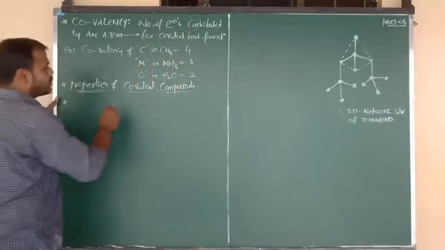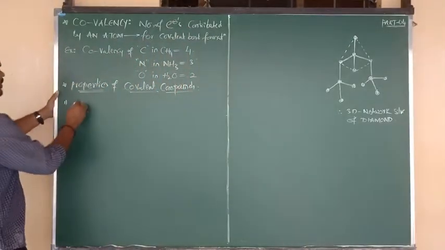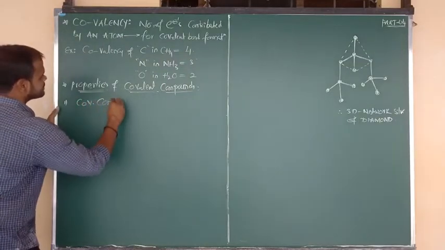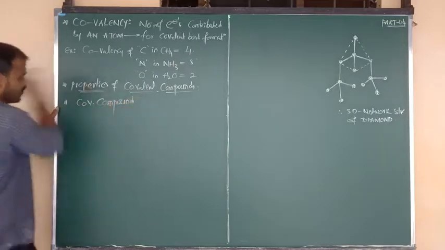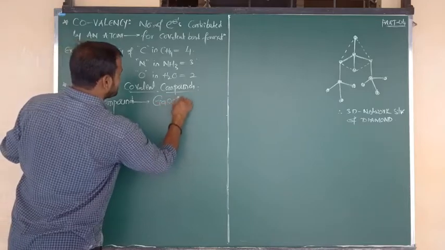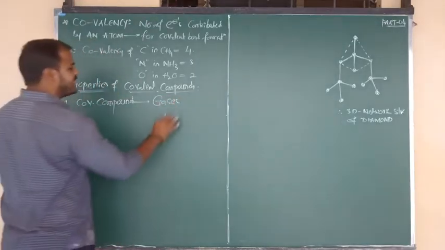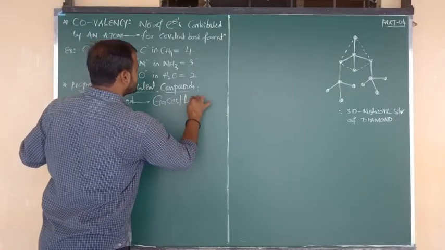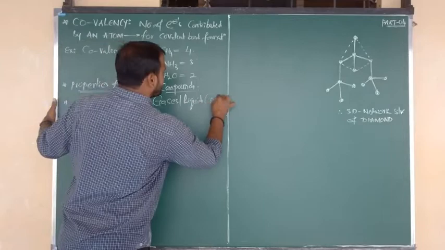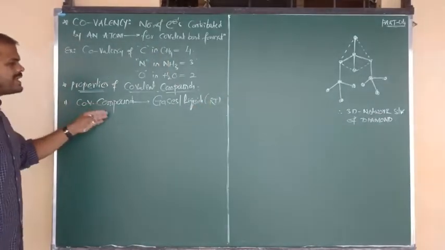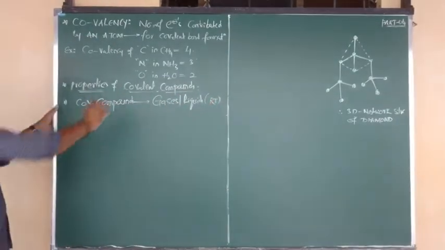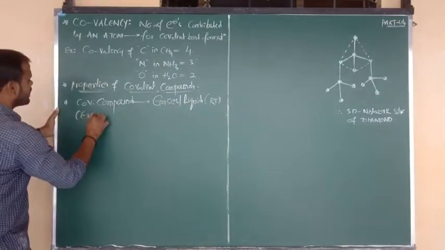So regarding the physical nature, covalent compounds mostly exist in the gaseous state, and some of them exist in the liquid state. At room temperature, covalent compounds are mostly gases or liquids, except for 3 special cases.